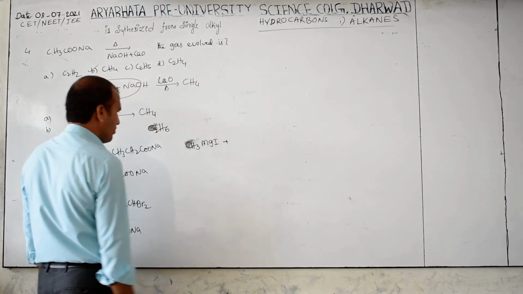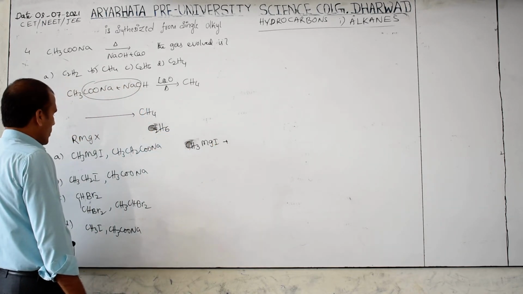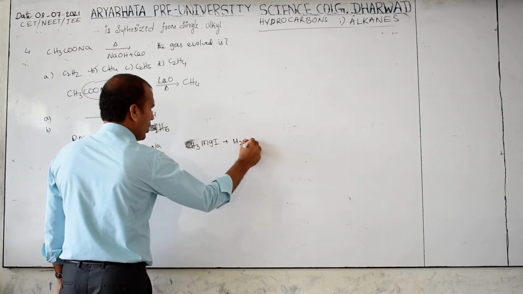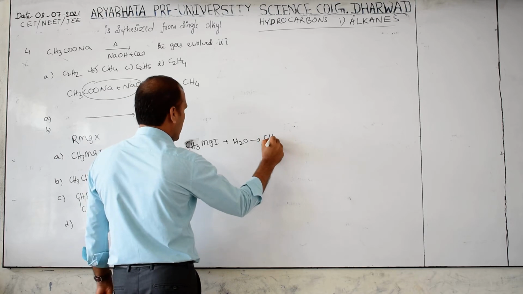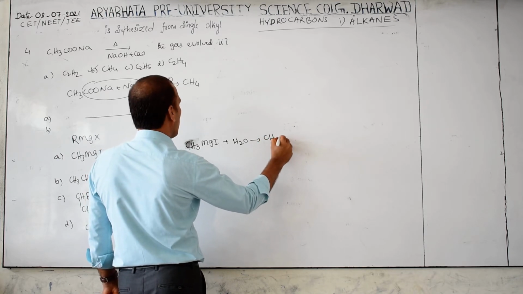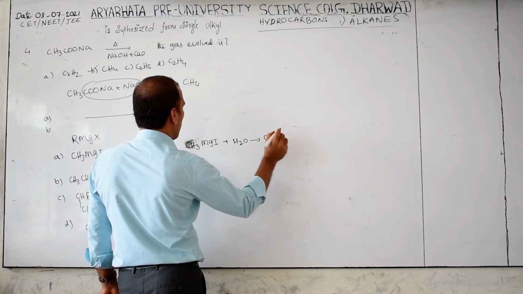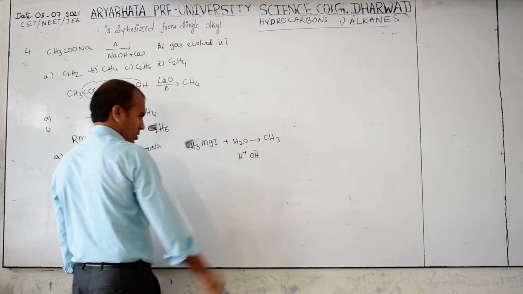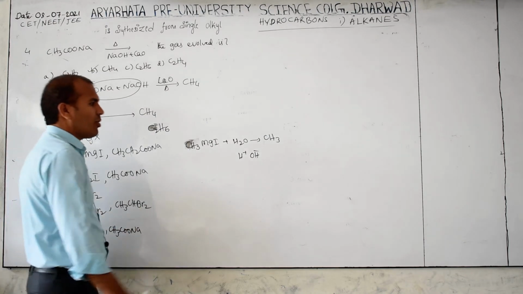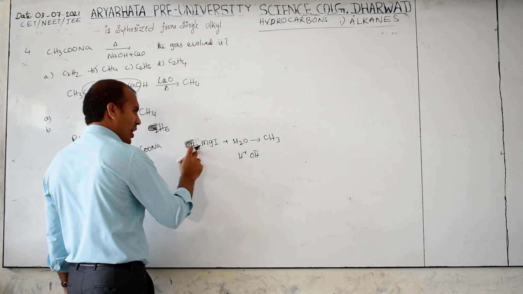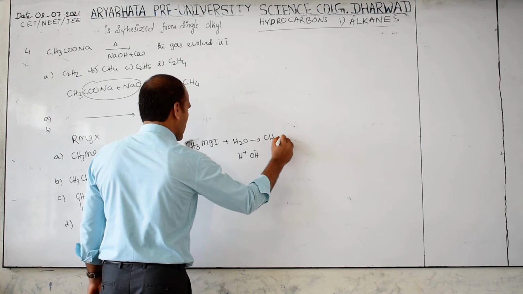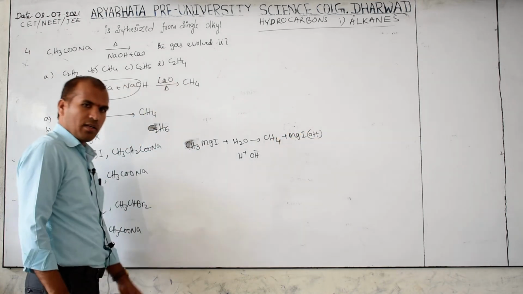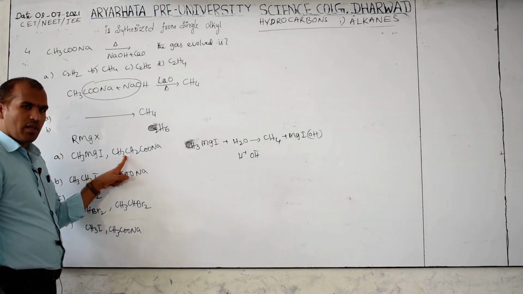This reacts with water, then it forms CH3, this is H plus and OH minus. Clear? Then what will form? This H will be added to this one, it is converted into this, and MgIOH forms. Clear?